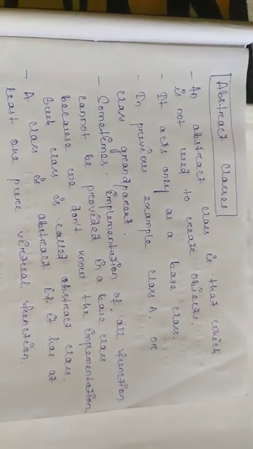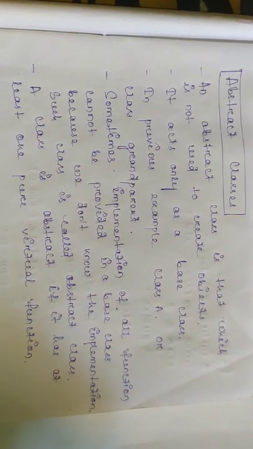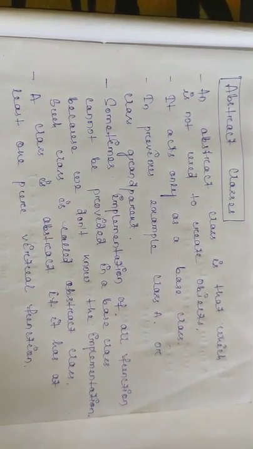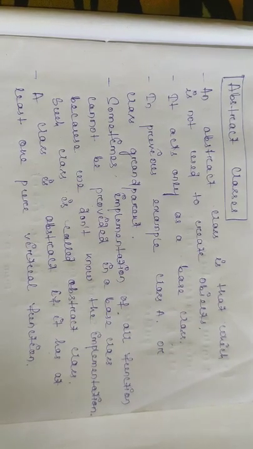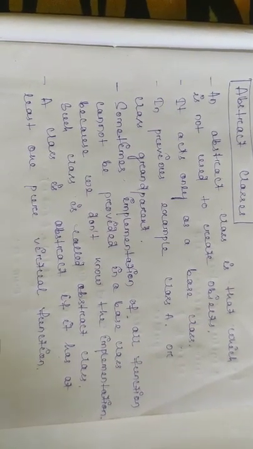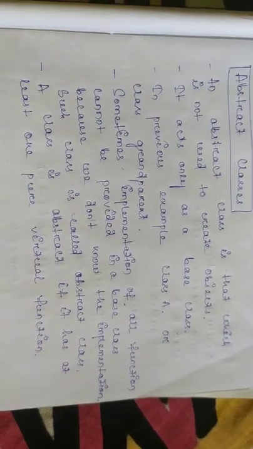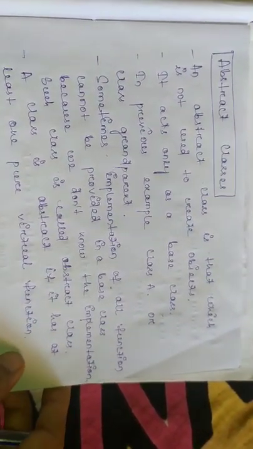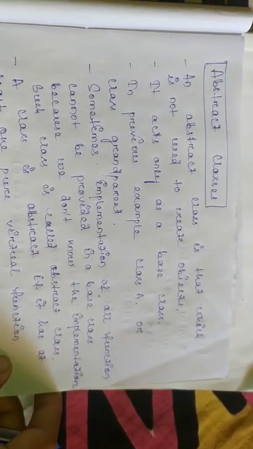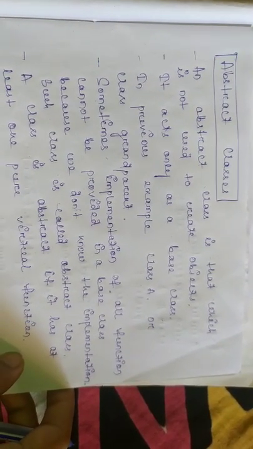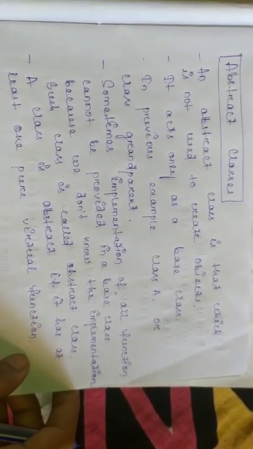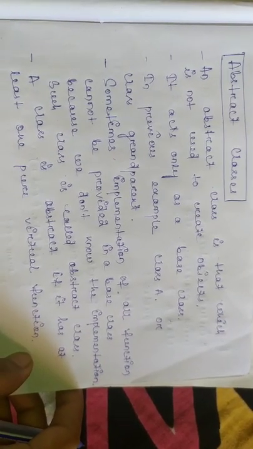In the previous lecture I told you about virtual base classes. In that virtual base class concept we are not creating objects for every base class.